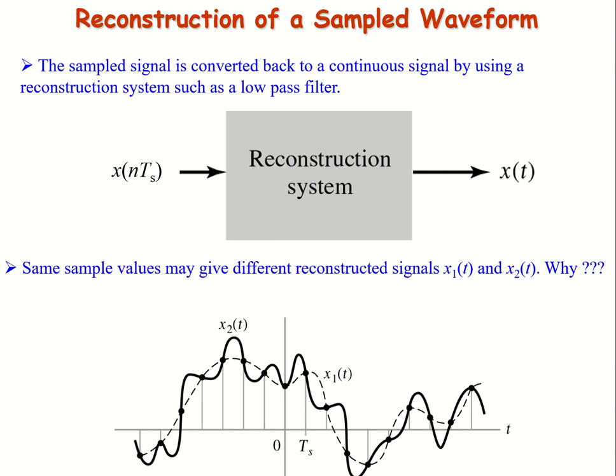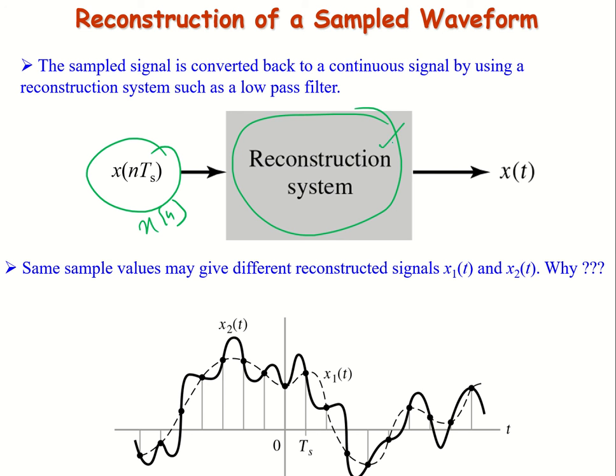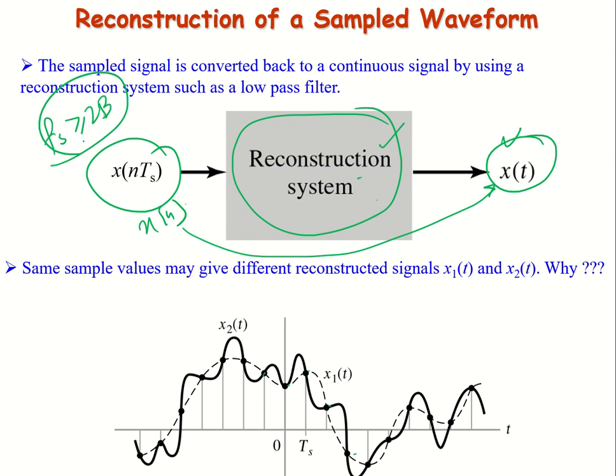Now if we have a discrete time signal, we can use a reconstruction system which will convert the discrete time to the continuous time signal. Basically from these samples, we need to get our original time domain signal. To ensure that we can reconstruct our signal, first of all, we should meet the Nyquist criteria, that your sampling frequency should be this one, and you should have a minimum number of samples, that should be 2B times T naught. If you are meeting this criteria, you can easily reconstruct your original signal from the discrete time signal.